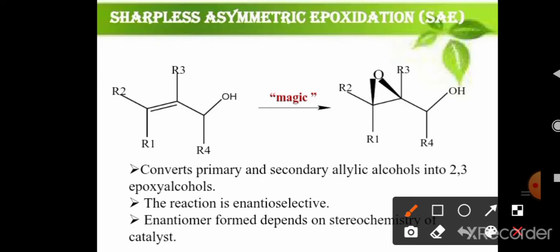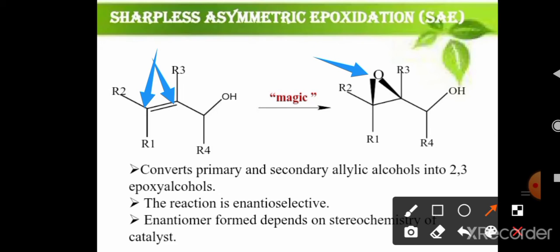Therefore when oxygen adds to the carbon-carbon double bond, converting it into a single bond, this oxygen adds to the second and third carbon atoms like this.